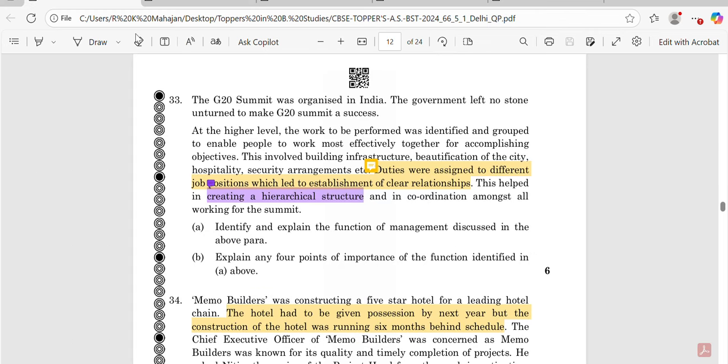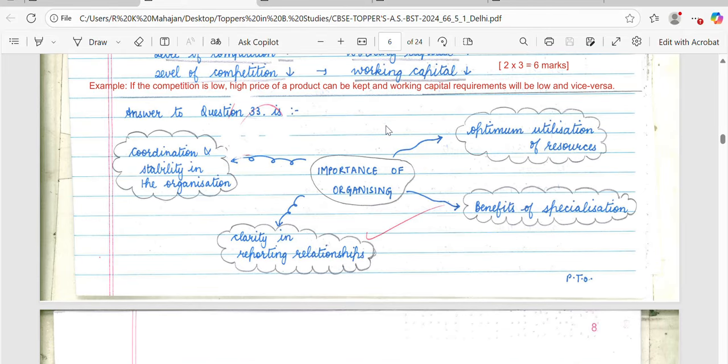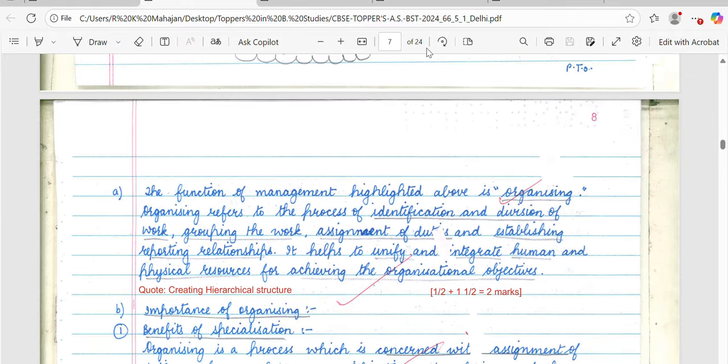So hierarchical structure is also mentioned here in this para. If you quote some particular words or the line, you can justify your answer. So whether it is asked or not, it is always advised to mention keywords in the key lines so that your answer can easily be accepted. Sometimes answers vary from the marking scheme. Now let's see what answer CBSE has suggested to this question number 31.